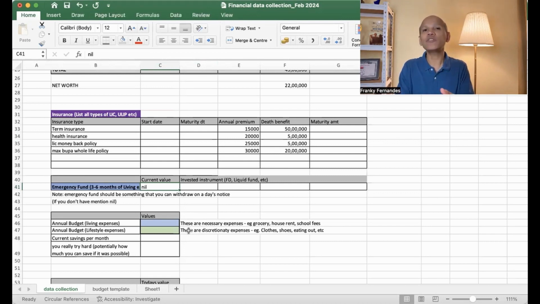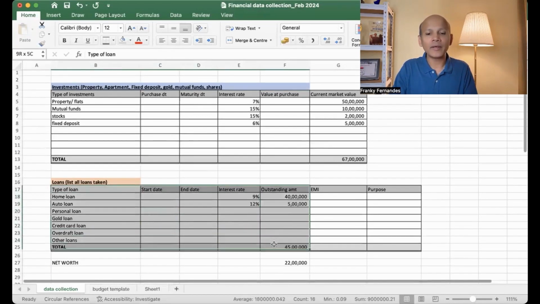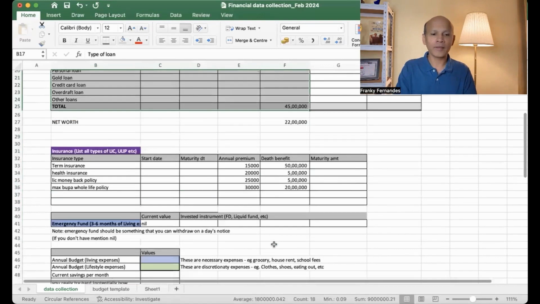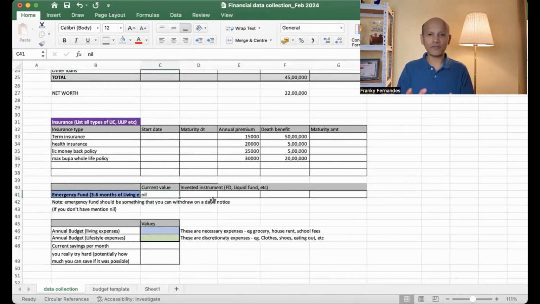And if you do not have an emergency fund, you'll obviously swipe your card or take a loan. And even if you swipe your card and you do not have money, that becomes a loan, right? And when you do not have emergency funds, this becomes heavy. The heavier your loan bucket, the slower will be your wealth building. So what you should do here is ensure that you have enough emergency fund.